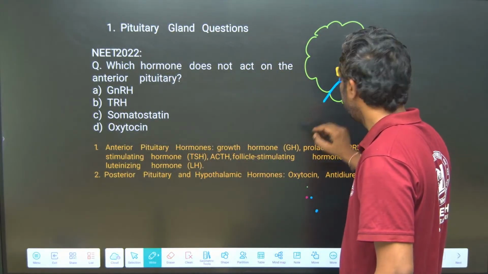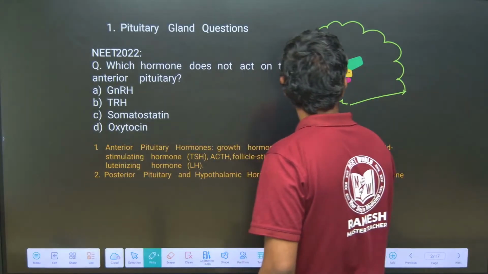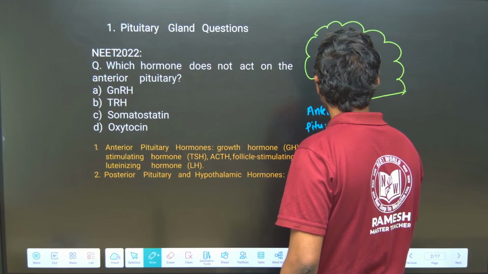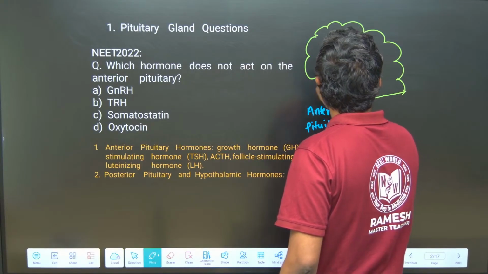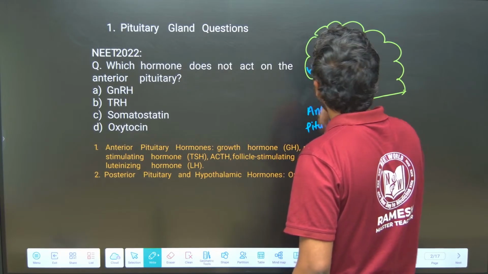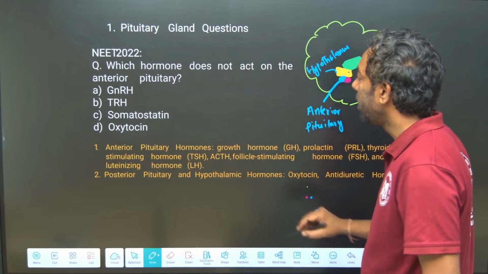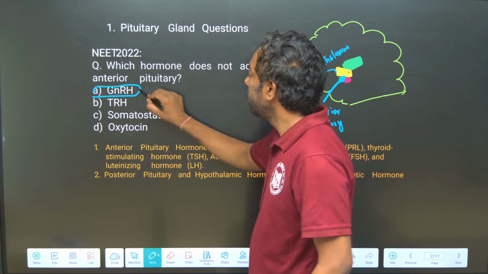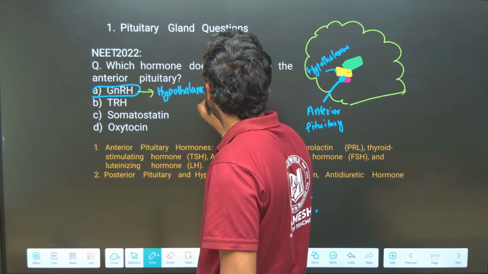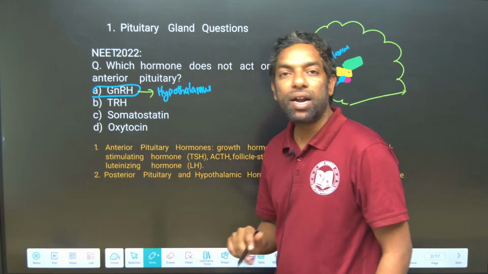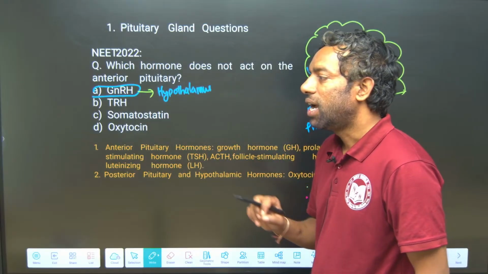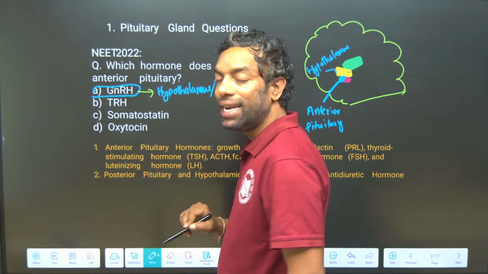The hypothalamus also releases the hormone gonadotropin releasing hormone, and it also releases inhibitory hormones.